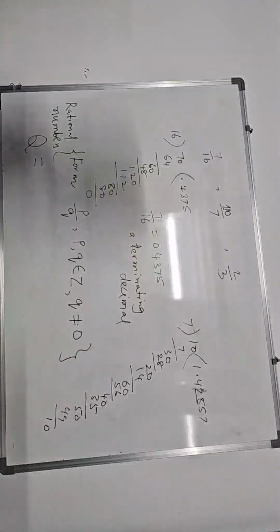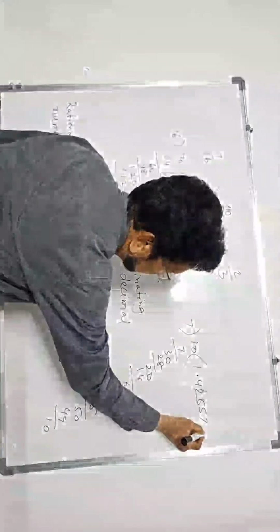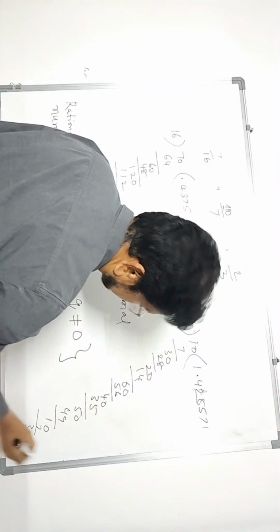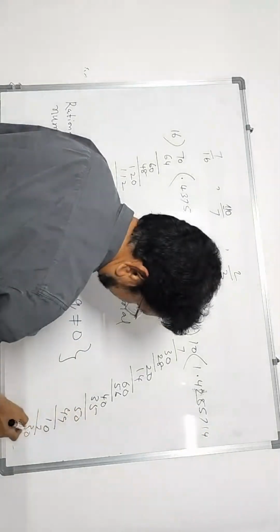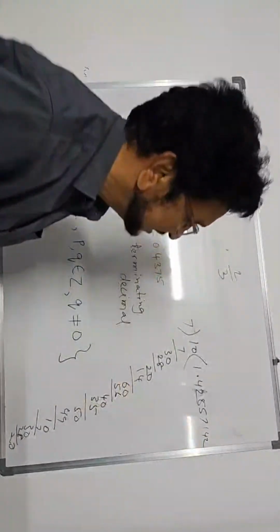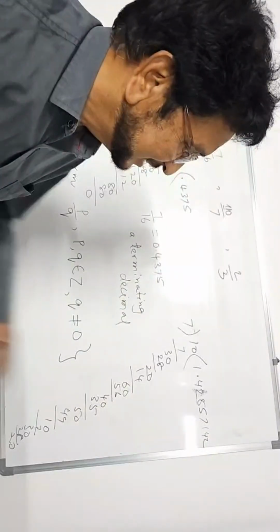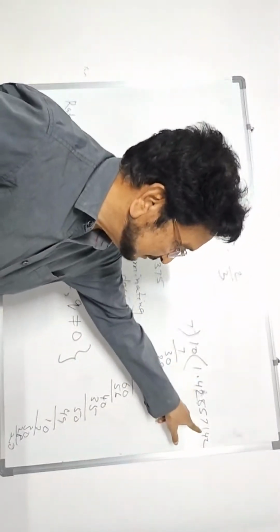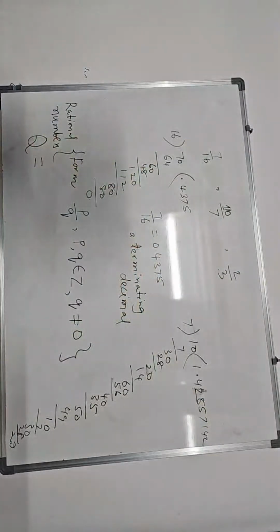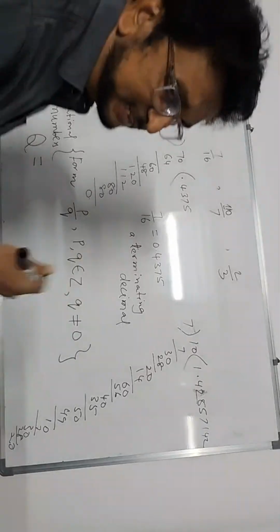What are you getting? Again, 7 ones are 7. 3 remainder. 7 fours are 28. 2 remainder. Means 20. 7 twos are 14. See here, 0.428571. Again 42 is repeating. It is a non-terminating recurring decimal. Recurring means it is repeating.